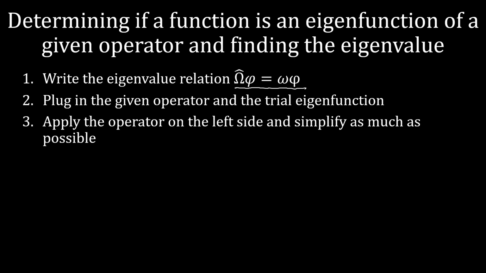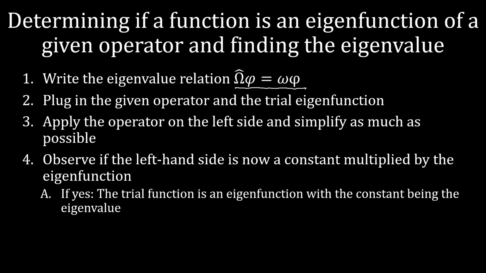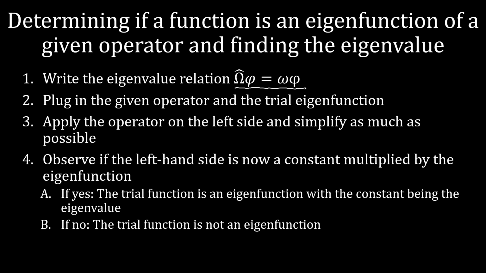And once we plug it in, we're going to apply the operator on the left side and simplify as much as we possibly can. And then we have to observe a little. If the left-hand side is now a constant multiplied by the eigenfunction, then the trial function is in fact an eigenfunction, and the constant we found is our eigenvalue. Or we could find no, the left-hand side is not a constant multiplied by the eigenfunction. And if it isn't, then our trial function is not an eigenfunction, and therefore we would say we can't define an eigenvalue.